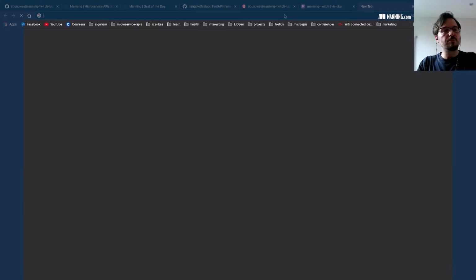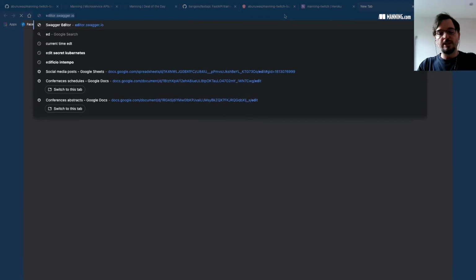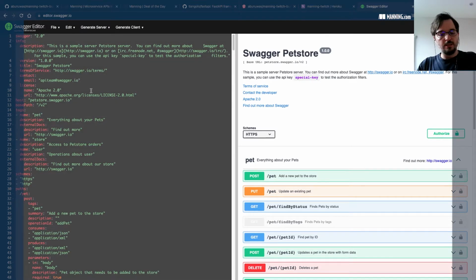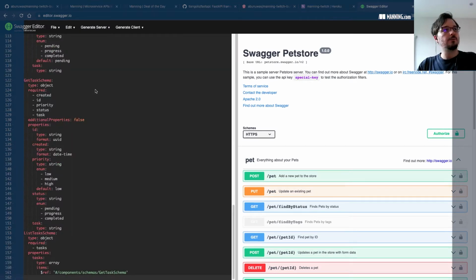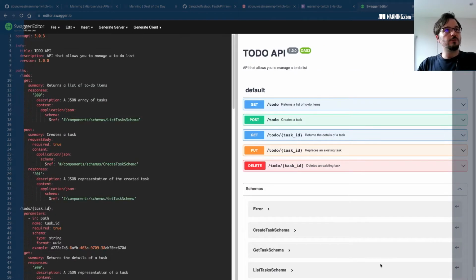Usually when I want to get a picture of what an API looks like, I go to Swagger's editor, which is at editor.swagger.io. By default, it comes with the Swagger pet store, which is the classic example for REST APIs. We can paste here our API specification for the TODO API that I showed you before, and this updates the Swagger UI. So here it's very easy to see what the API actually looks like.